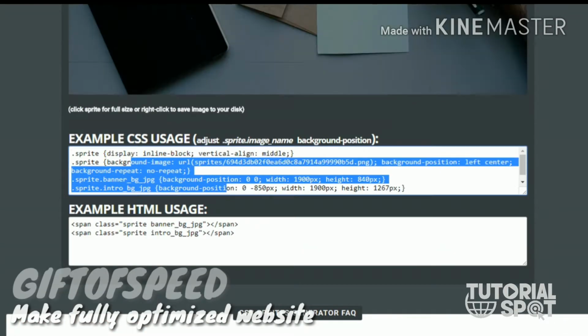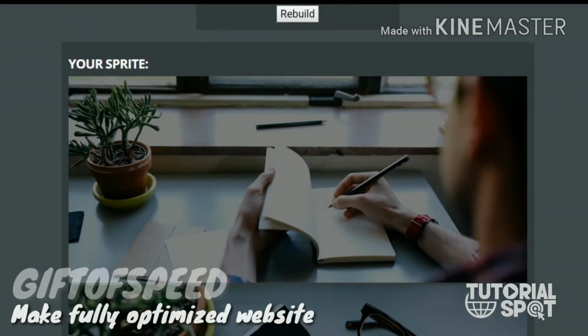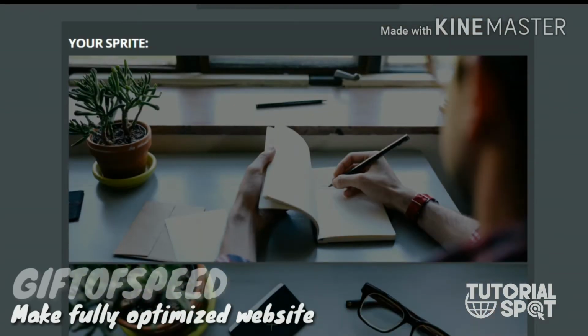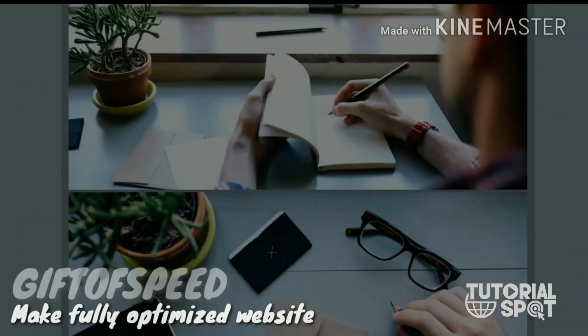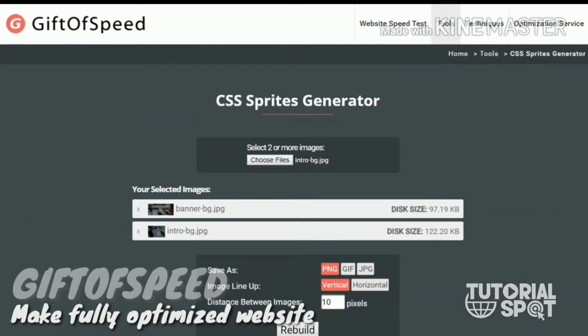It is also code as well, so it is a nice option to make two images into one within CSS.